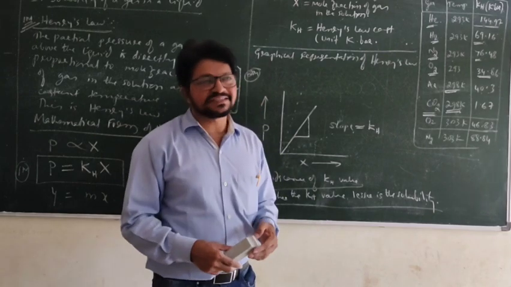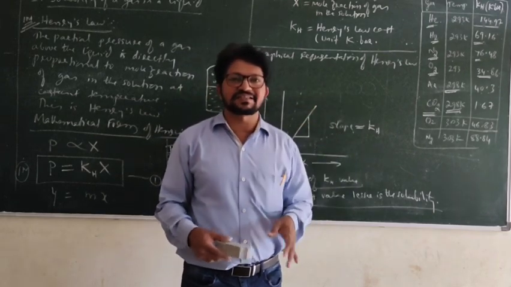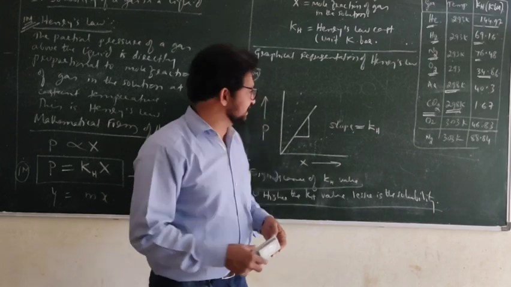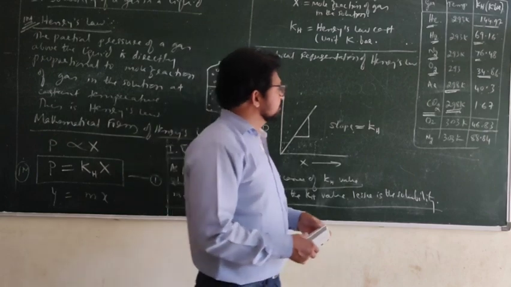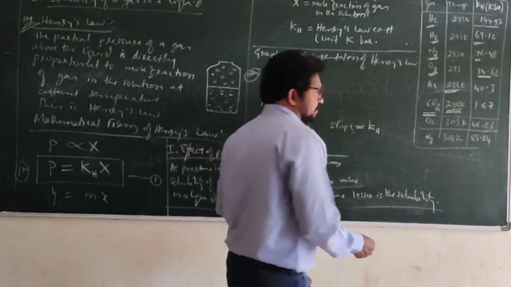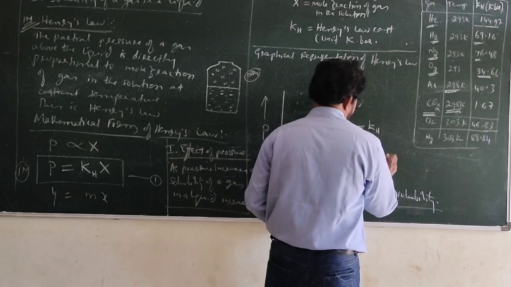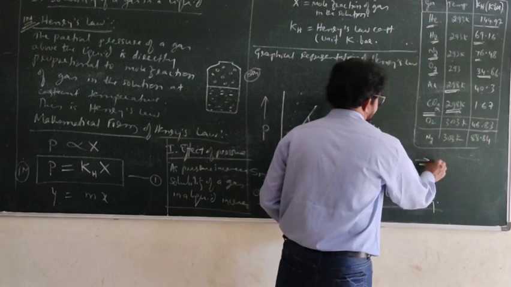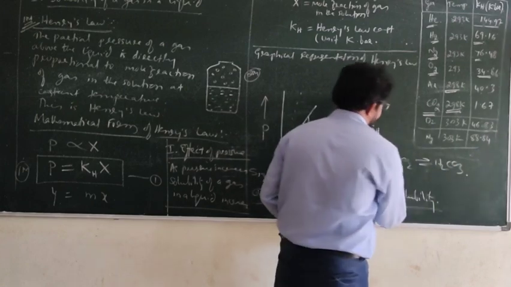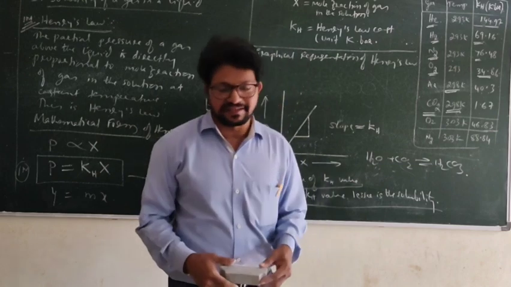Soda water is carbon dioxide dissolved in water. Then why only carbon dioxide is dissolved? One reason is our body has an equilibrium of H2CO3. H2O plus CO2 gives carbonic acid, H2CO3. The H2CO3 buffer is there in the body. It exists, it adjusts.